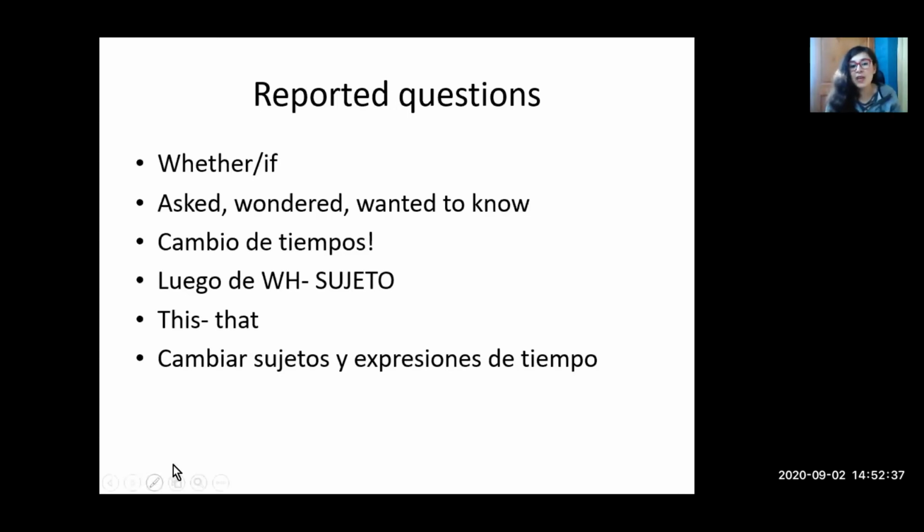So you have to change these expressions from this to that, because that is further, is far. So instead of this morning, you change it to that morning. This night or tonight, that night, and so on. And always remember to change the subject and time expressions, like the ones I told you before.